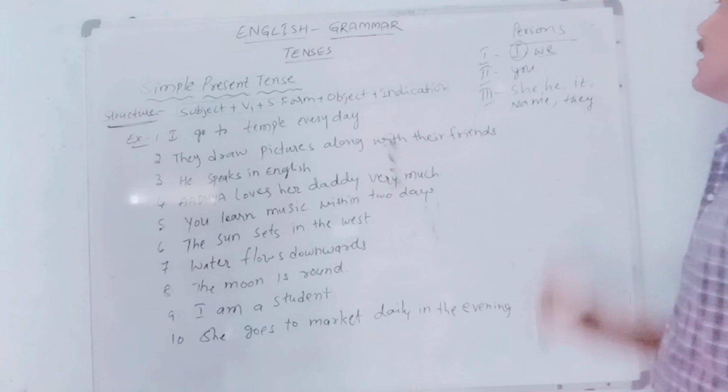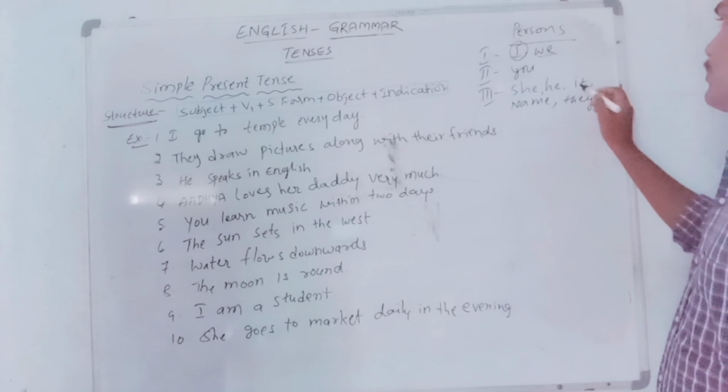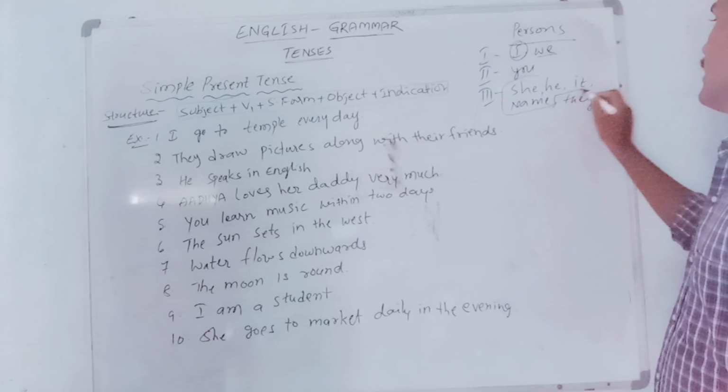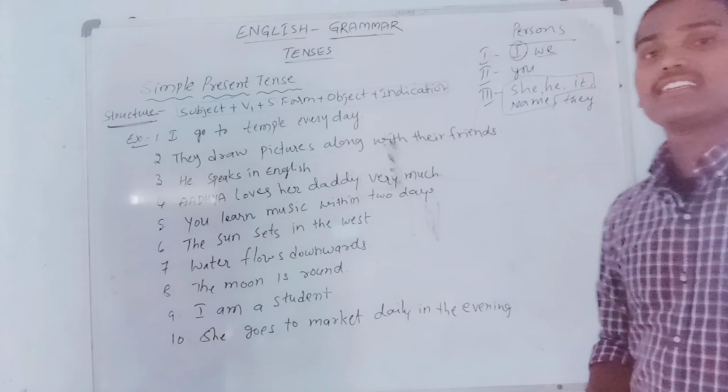These are the third person subjects. Among these five third persons, she, he, it, name, we call these four subjects third person singular subjects, but they is only a third person plural subject. Okay? Hope you can remember.